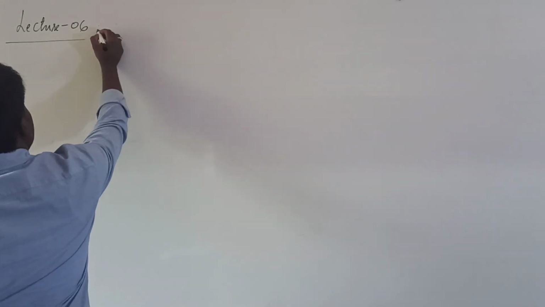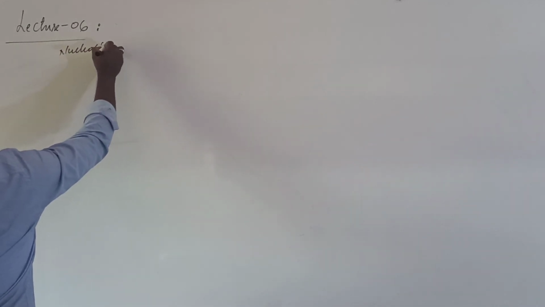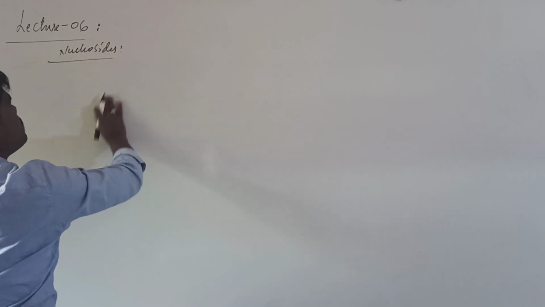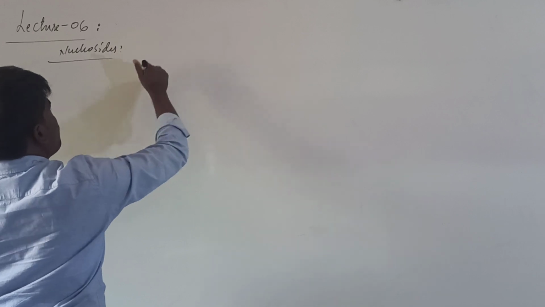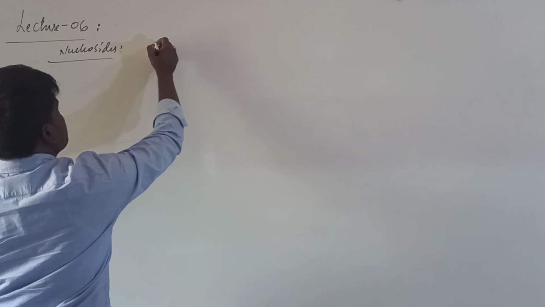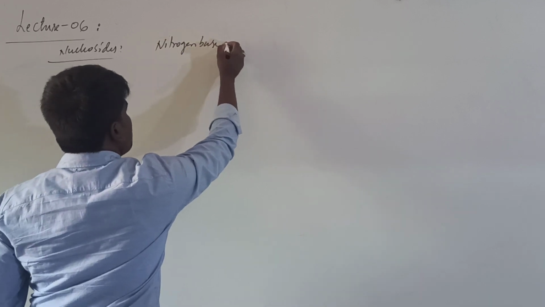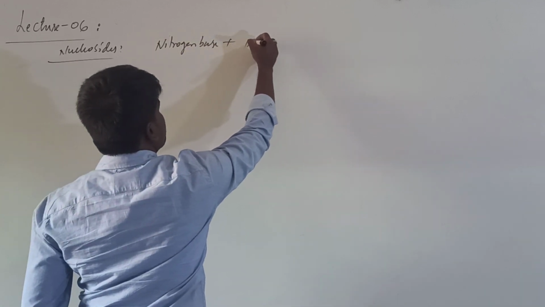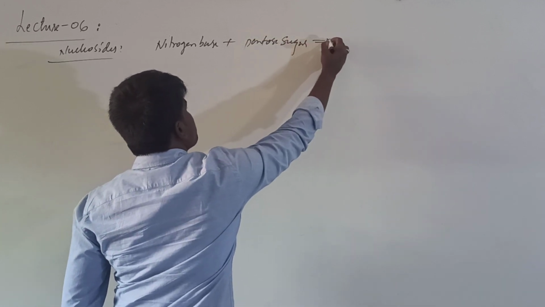Now we will see the nucleosides. When a nitrogen base combines with a pentose sugar, that forms a nucleoside.